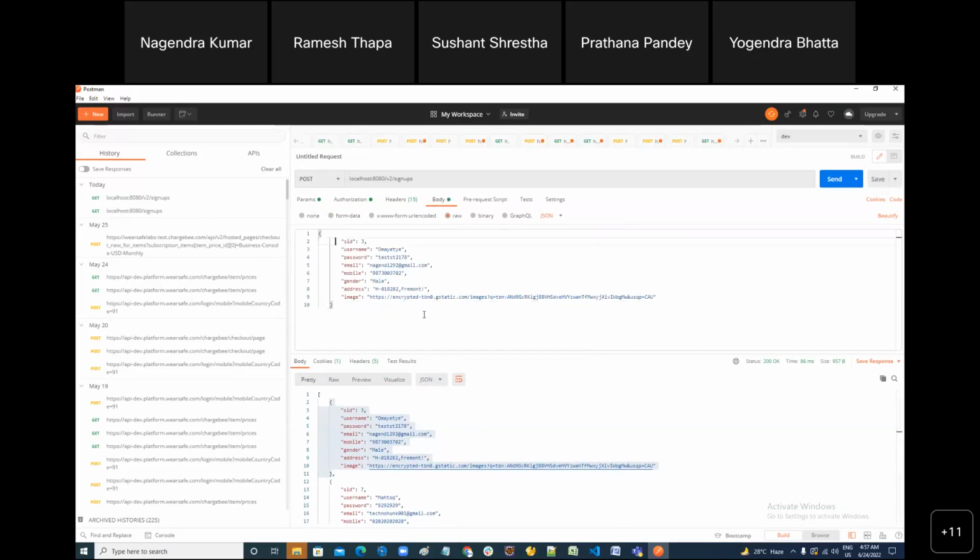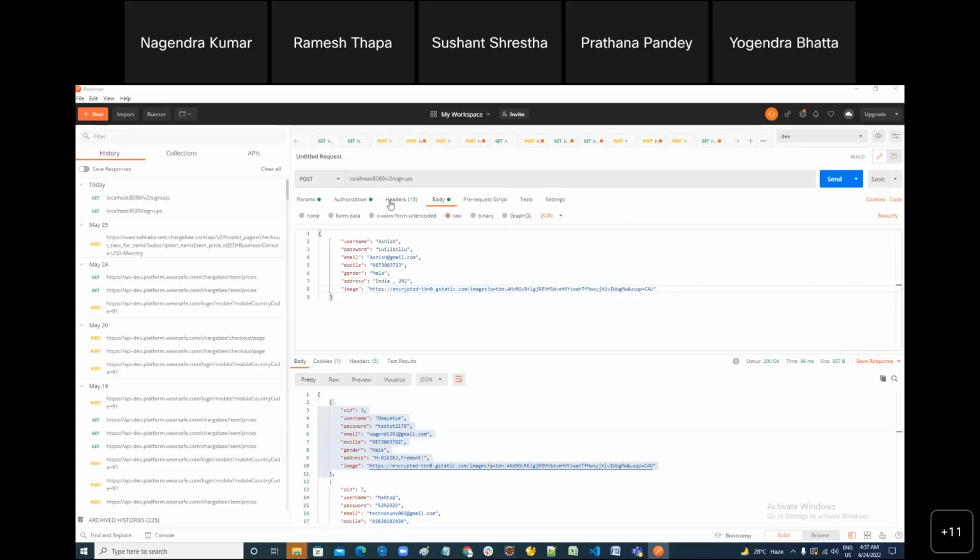Can you see this? Here ID will be auto generated. And let me fill some name in the JSON data I'm sending. Username is like Ashish and password is something. And mobile you can change it. Mail, and address is India. 1 2 3 4 5 6 7 8. And image same. You got my idea?